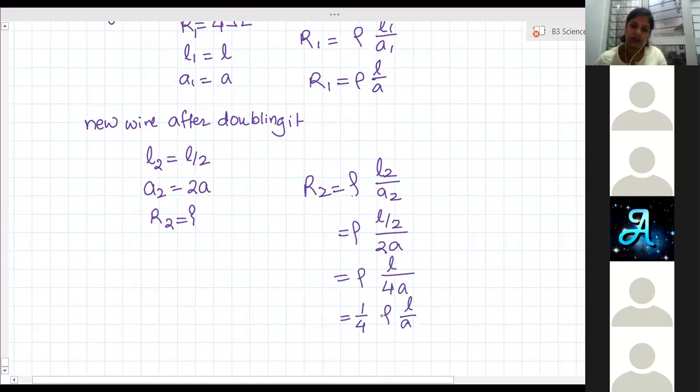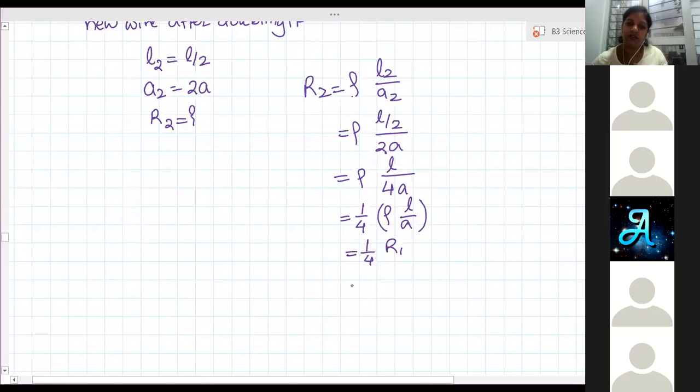Rho L by A. So this rho L by A is the original resistance R1, and R1 value is 4 ohm. So what is the new resistance? 1 ohm.